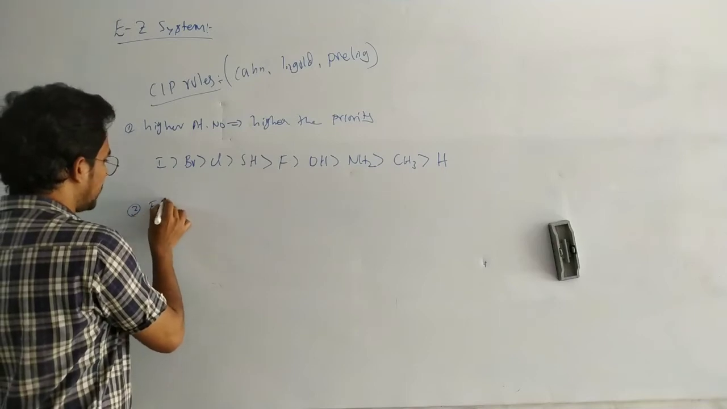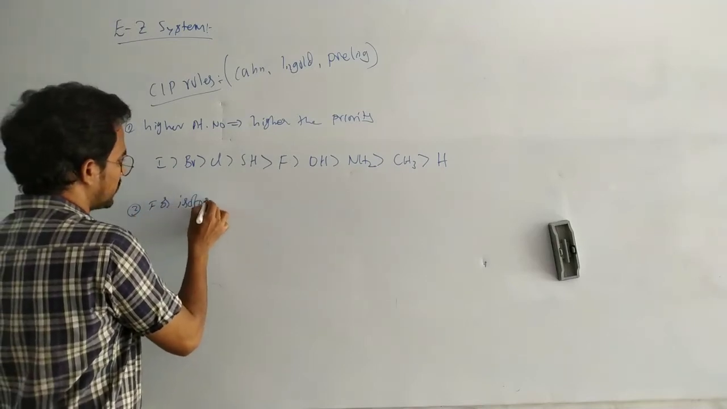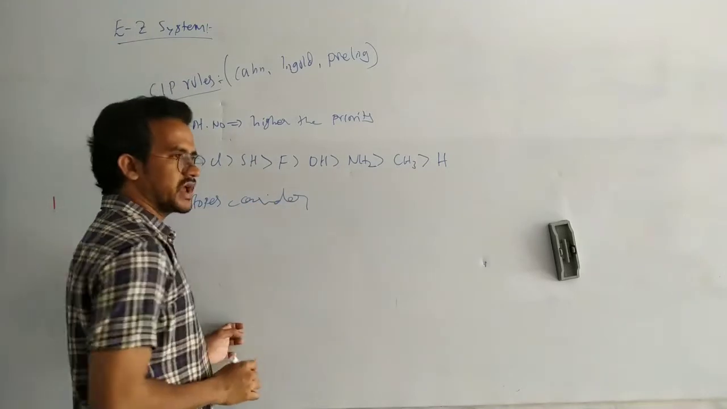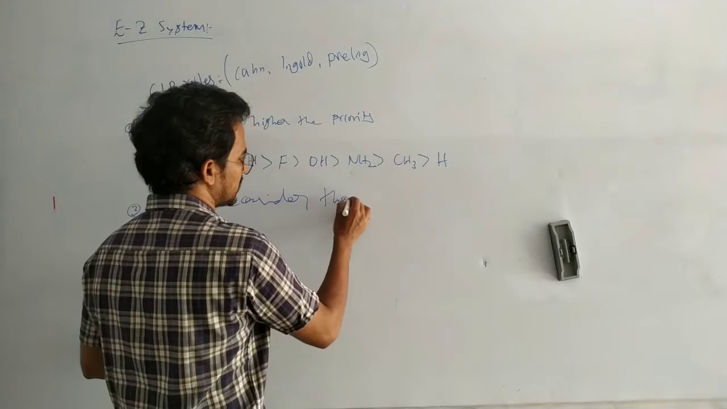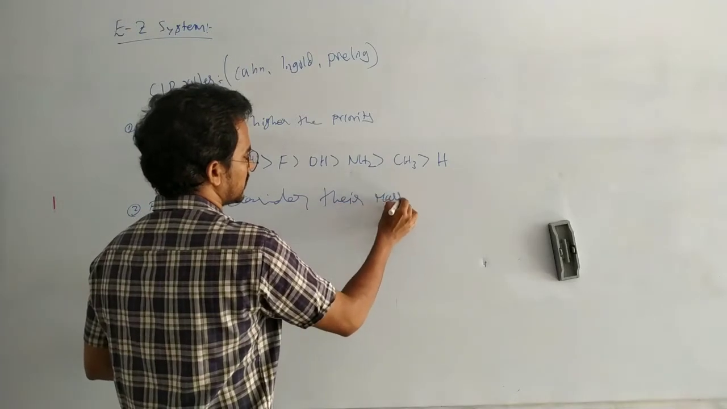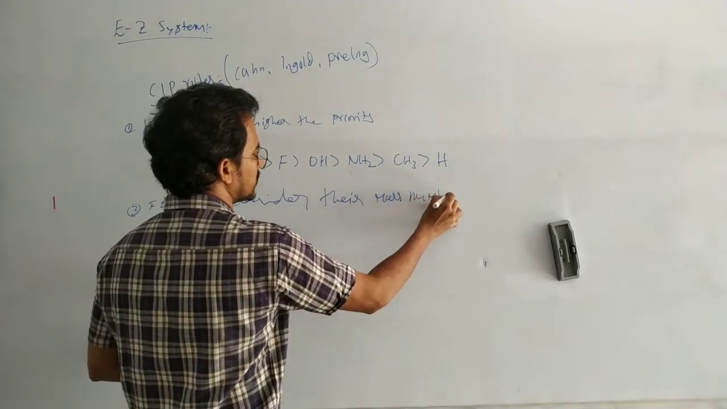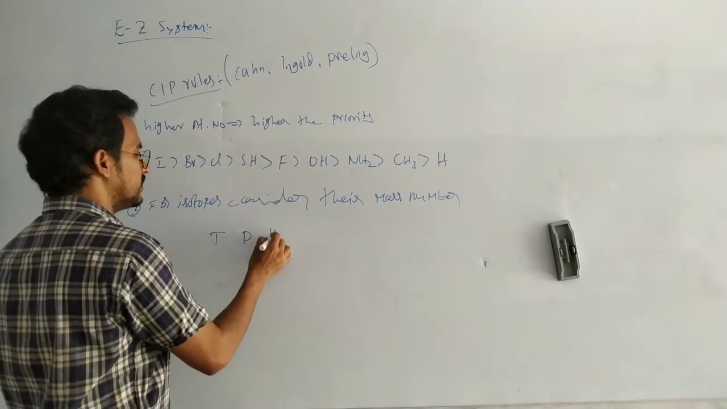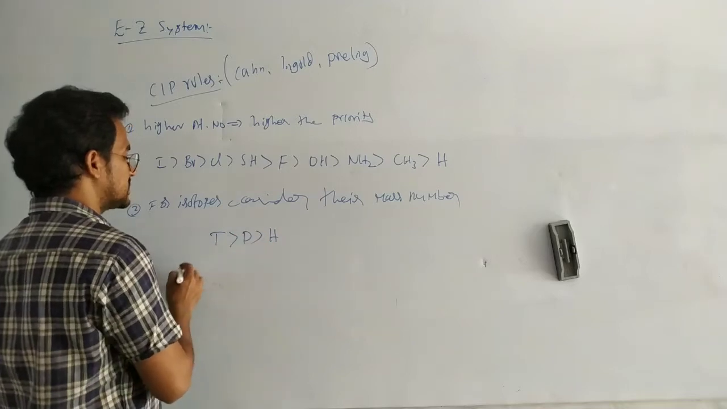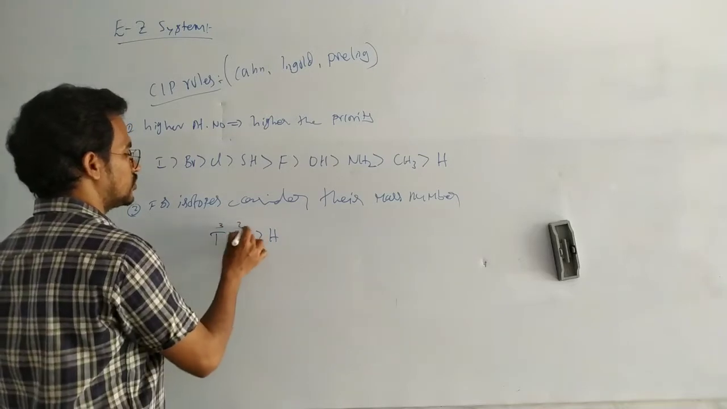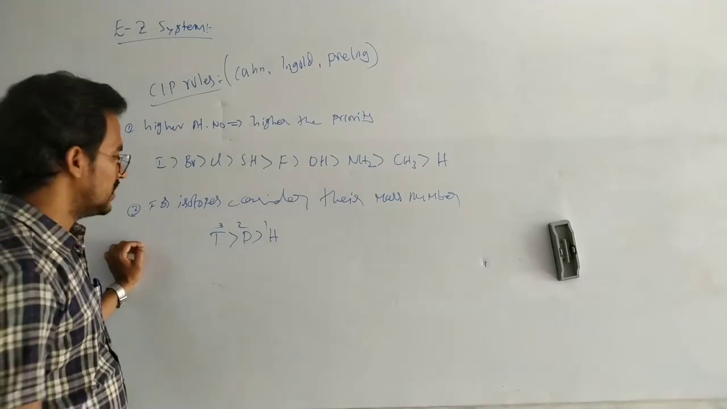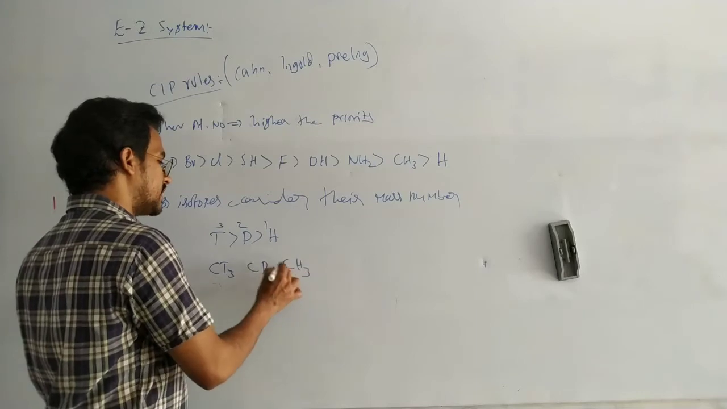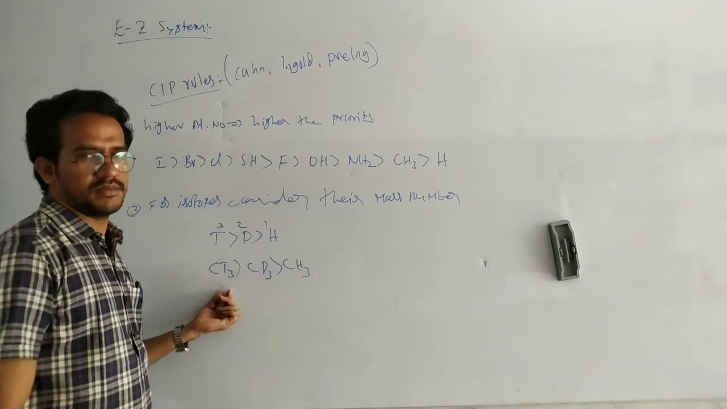And the second one, for isotopes, consider their mass number. Because for isotopes the atomic number is the same, then you have to consider the mass number. Tritium, deuterium, hydrogen: tritium mass number 3, here 2, here 1. And next, CT3, CD3 and CH3.